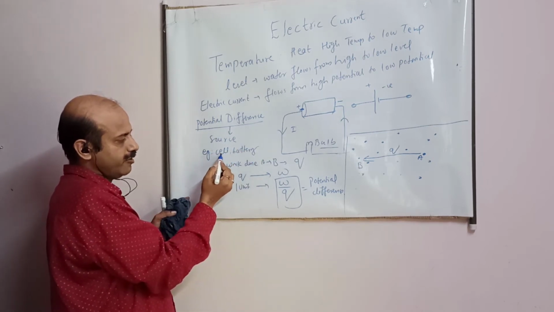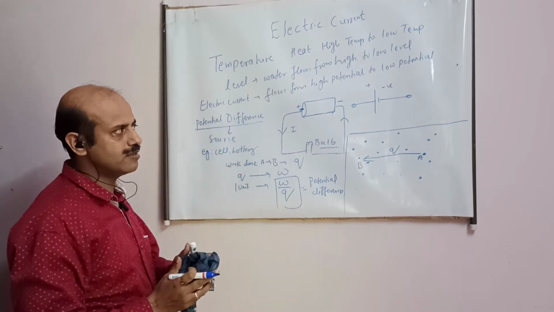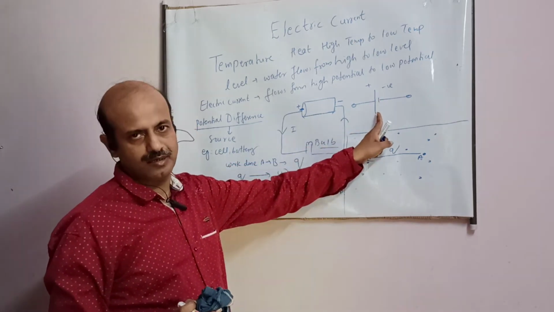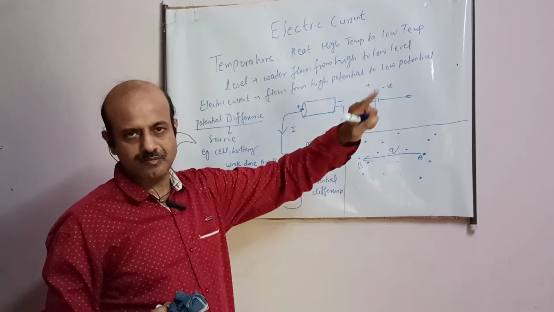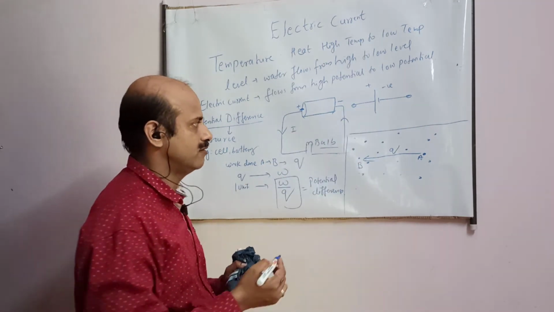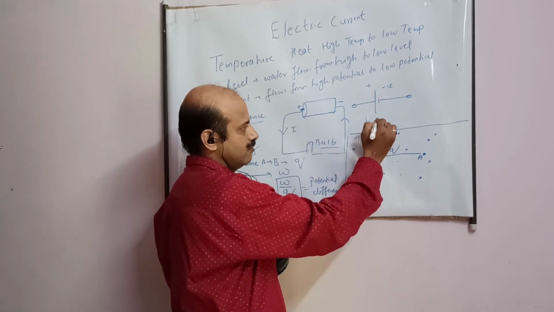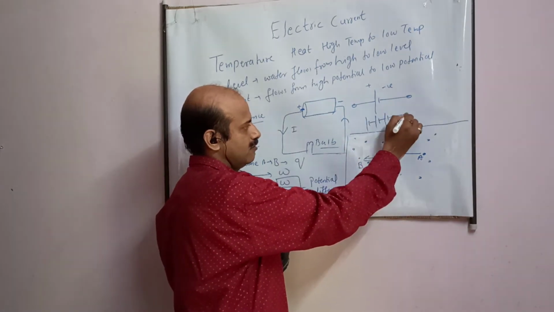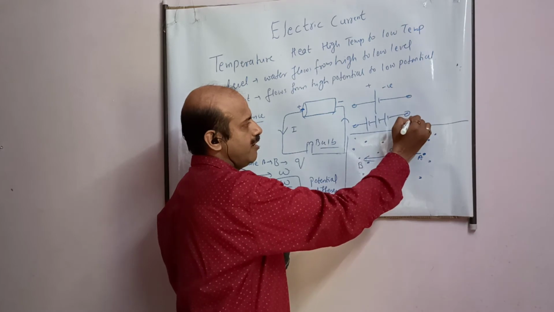There is a confusion between cell and the battery. Remember, student, this is only one cell. If I join one more cell or more than one cell, it is known as battery. Means it is a combination of cells. This is battery, student.